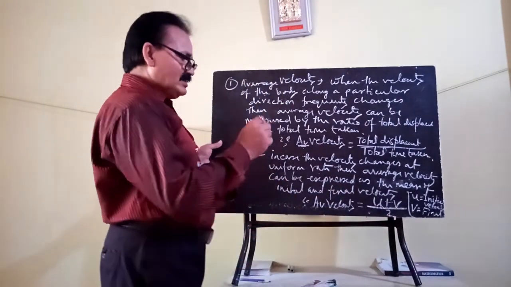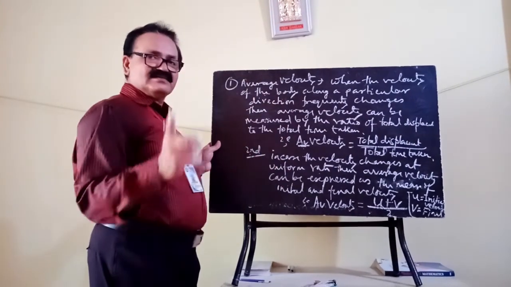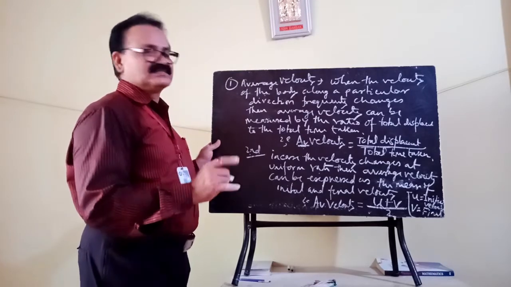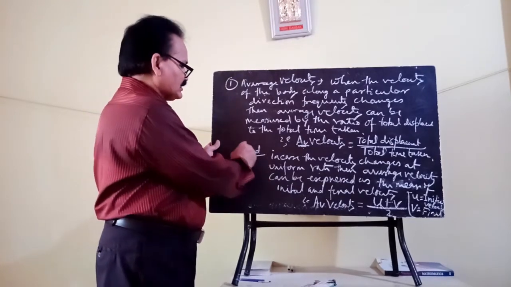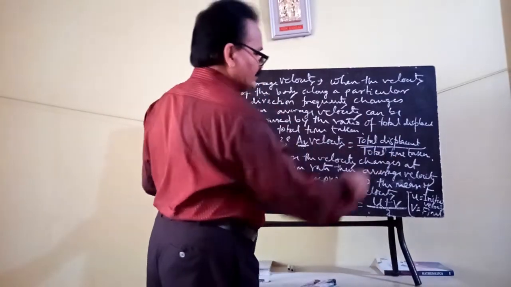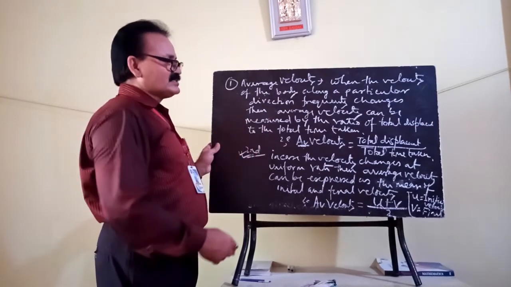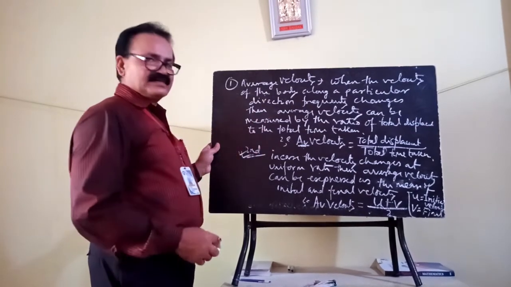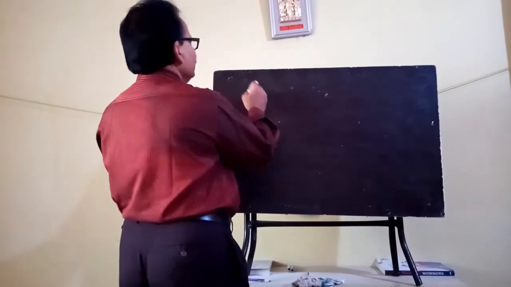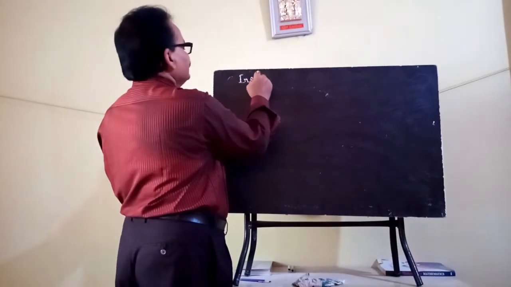This is only possible when the change of velocity is at a uniform rate, meaning the body undergoes uniform acceleration. Otherwise, in the general case, we can determine average velocity by the ratio of total displacement to the total time taken. Okay, clear? Now our next topic is instantaneous velocity.